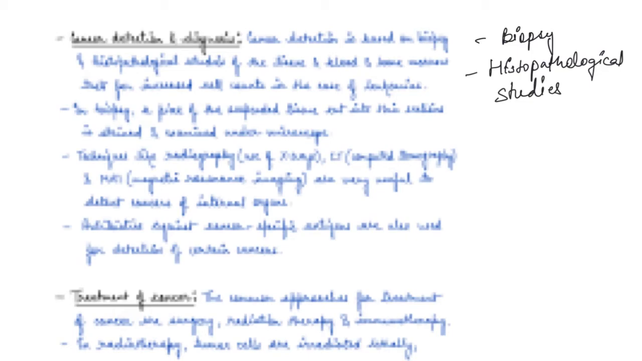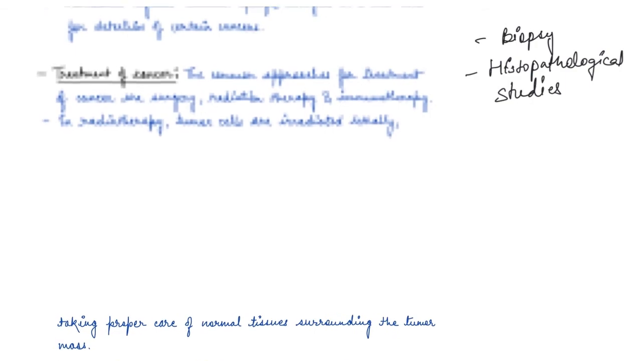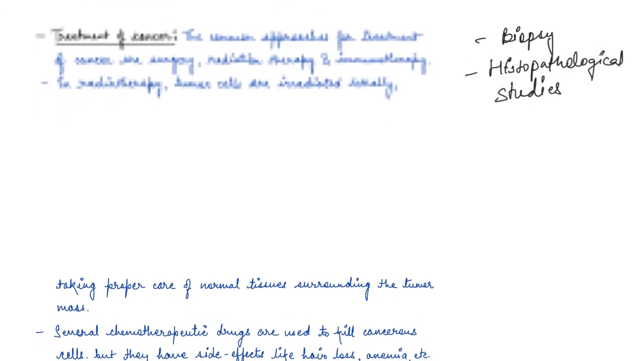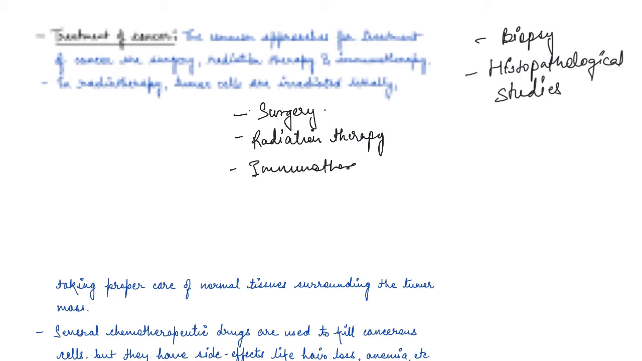Now let's see, at the end, what is the treatment of cancer. So, guys, the common approach for treatment of cancers can be surgery, radiation therapy, or immunotherapy. So there are three types of treatment lines basically. One is surgery, then we have radiation therapy, and we have immunotherapy, right?